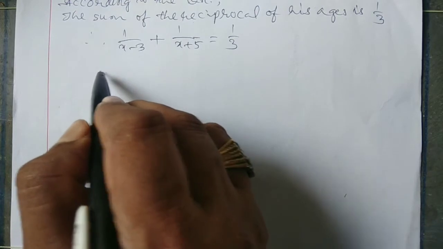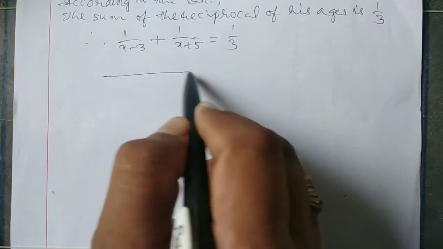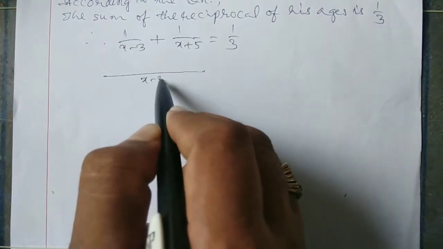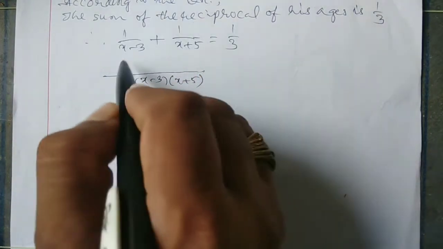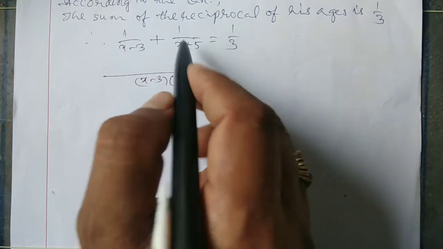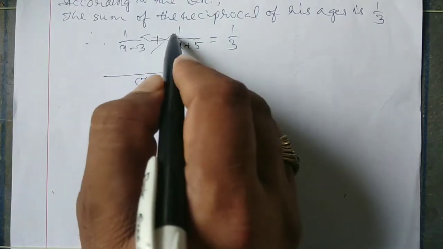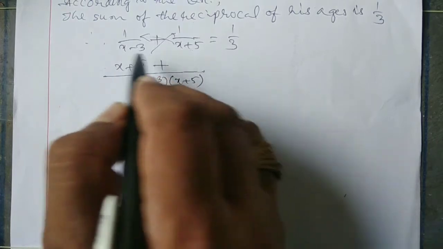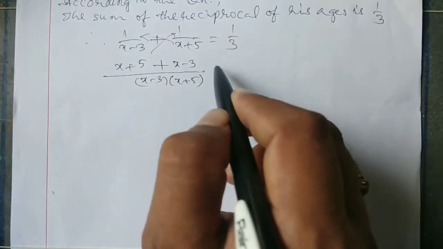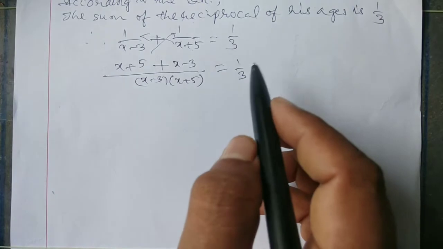Taking LCM on LHS, x minus 3 into x plus 5. These are coprimes, that's why we can take it like this: x plus 5 plus x minus 3 is equal to 1 by 3.